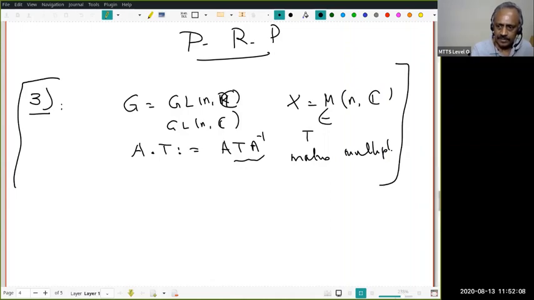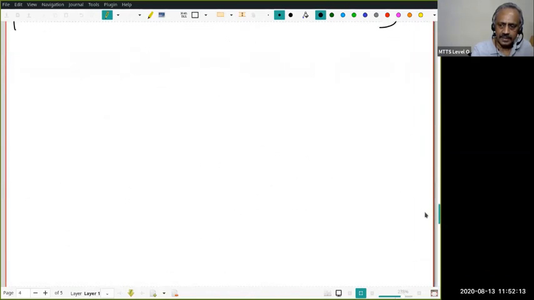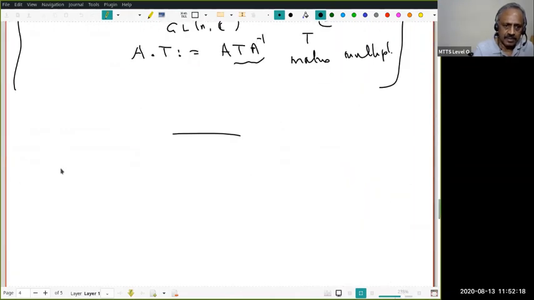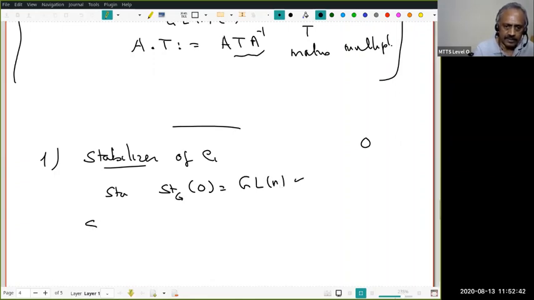Oh, no, sorry. Before this, I forgot to do an important thing in the earlier case. Now let's go to the first example and the second example. In the first example, I want to look at the stabilizer of E1. Remember, the stabilizer at 0 is the full group. The stabilizer of the GLn action at 0 is the full group GLn. So I want to look at the stabilizer of the G action on E1.